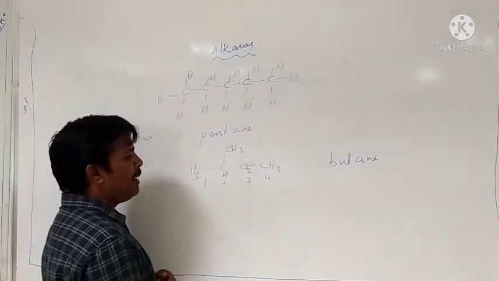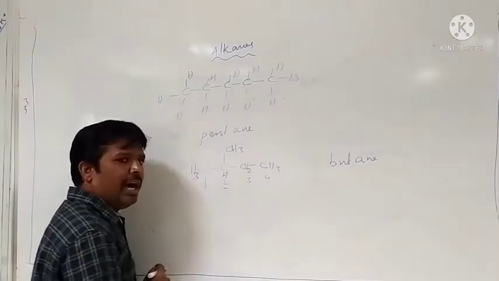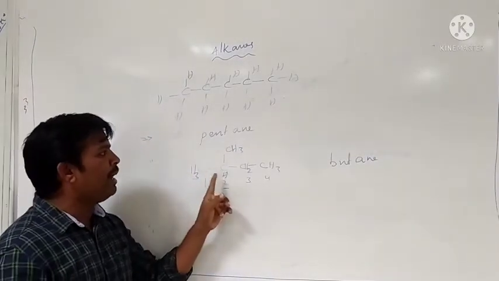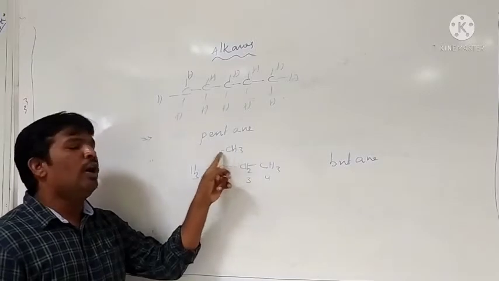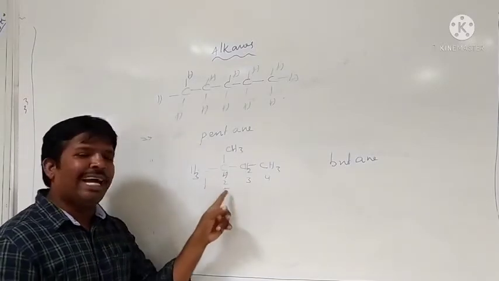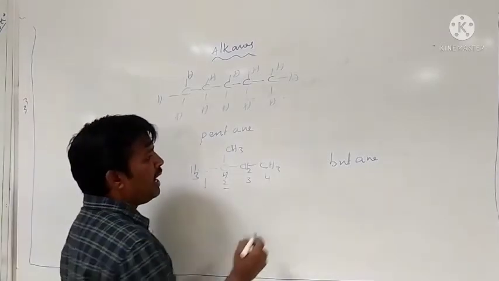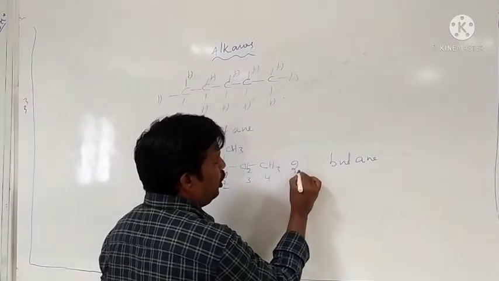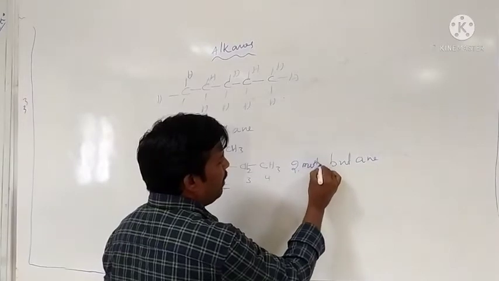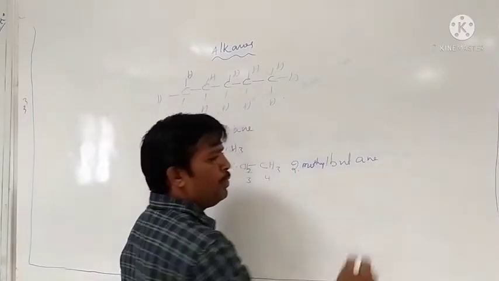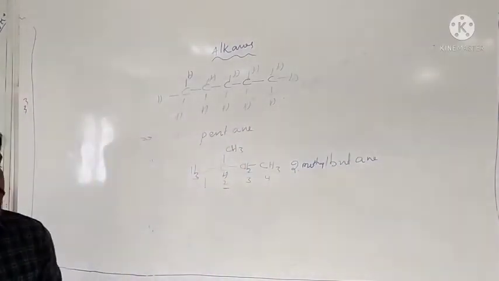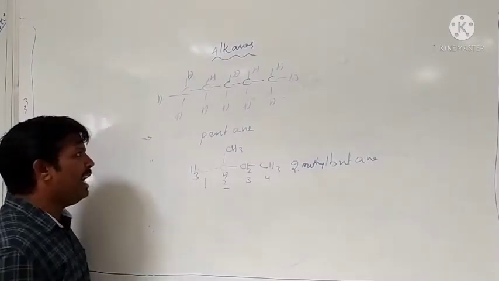And here we have observed that at the second position of the carbon, a methyl group is attached. That's why the compound name is 2-methylbutane.